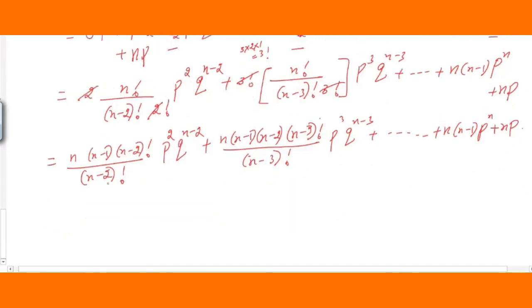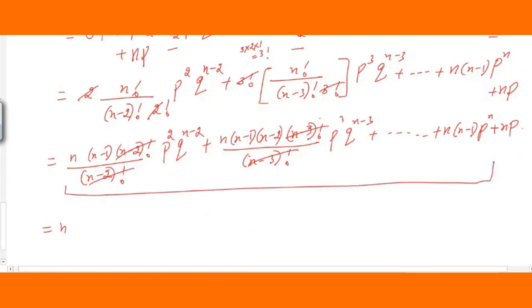Yes, you can see these terms will get cancelled: n minus 2 factorial with n minus 2 factorial. Here also n minus 3 factorial with n minus 3 factorial. Similarly, the next term, n minus 4 factorial, will get cancelled, and n minus 5 factorial as well. So leave that and simplify further. What is common here, students? I think in all the equations, n is common. So I will take n outside. Please consider only this much, because np is only the mean, that is what we have substituted.